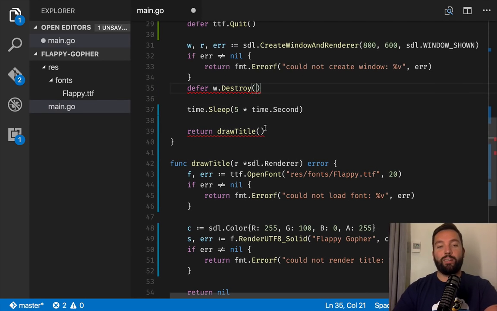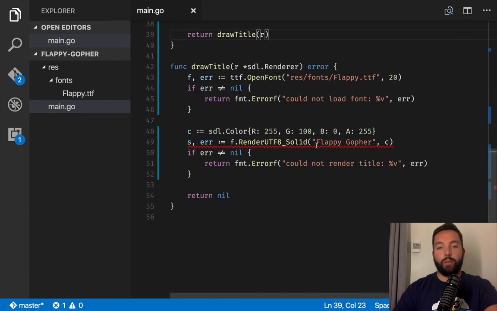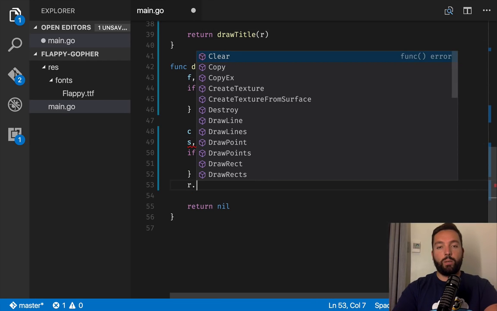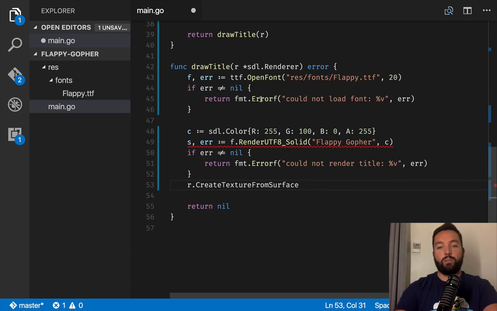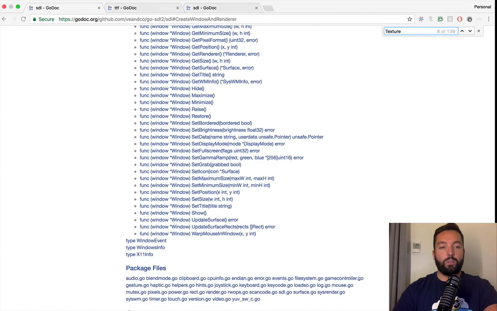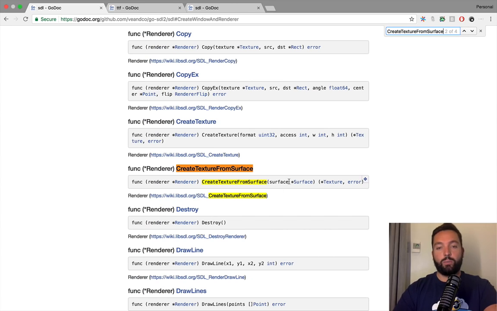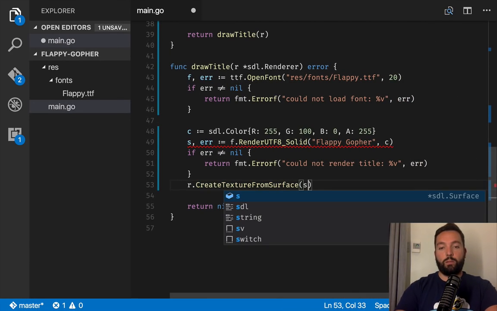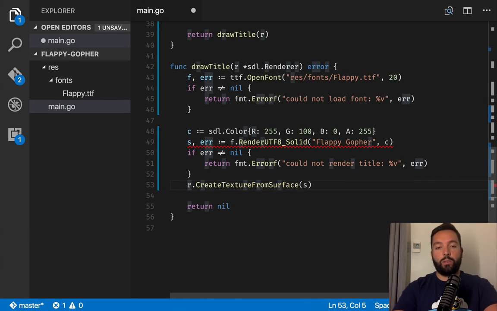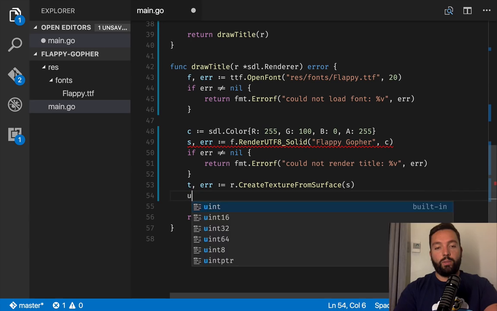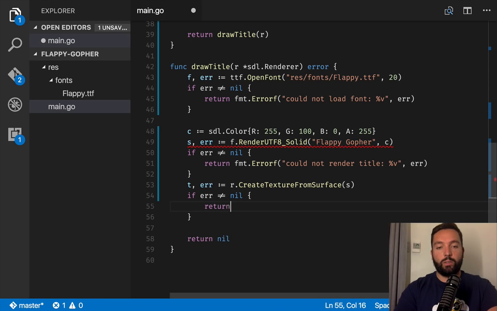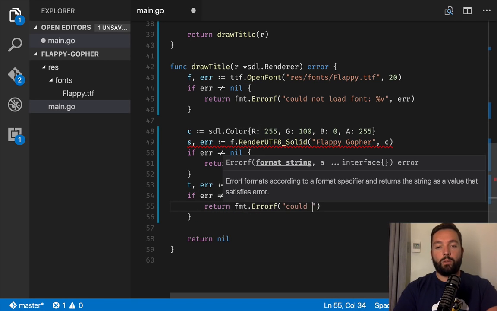Okay, so now we're getting the S, and we're going to do the renderer. We're going to create a texture from a surface, and that function, create texture from surface, receives a surface. That's pretty simple, and returns a texture and an error. If the error is not nil, return could not create texture.